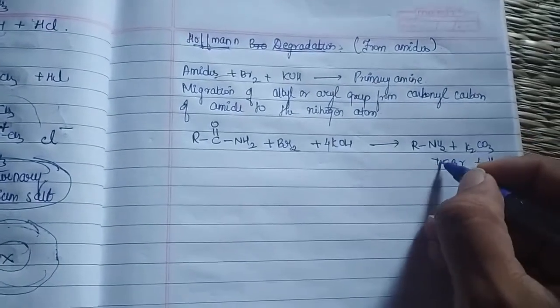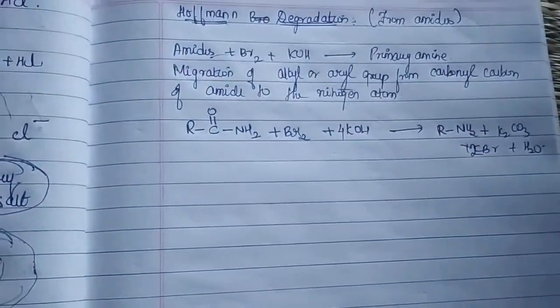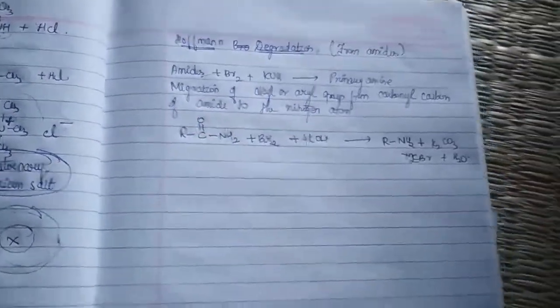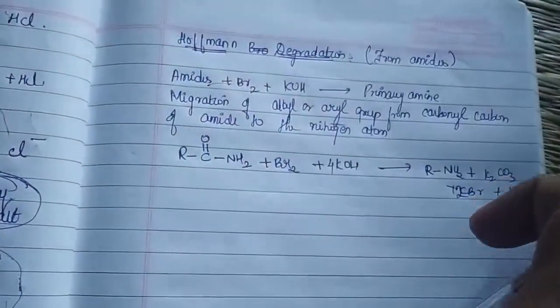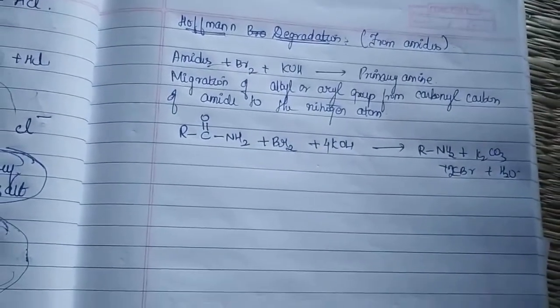This is one of the most important reactions because we get many byproducts. The stepwise mechanism is not required in your NCERT, but you will come to know how we are getting these side products.